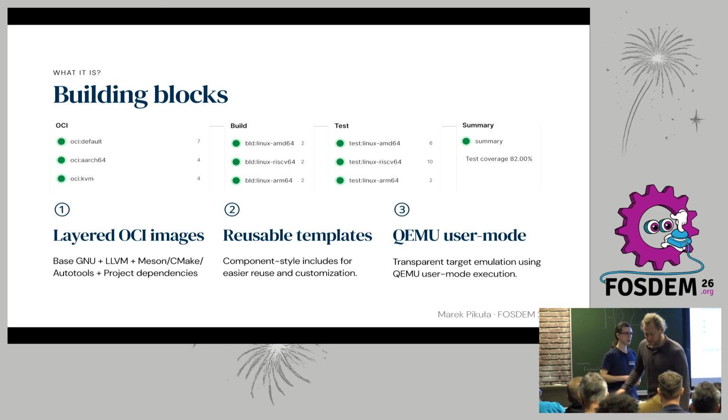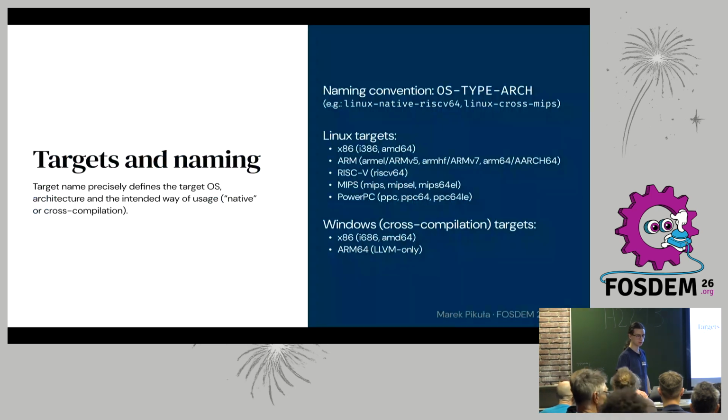Then we have reusable templates. In our case, as I said, it's only for Meson, but if you have your own scripts that you want to run on those different targets, you can use it. And we extensively use QEMU user mode, which pretty seamlessly integrates with the OCI images.